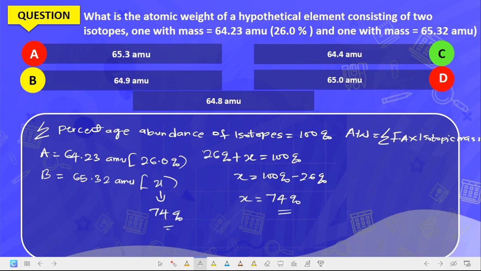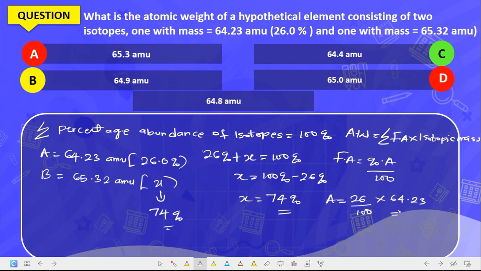What is the fractional abundance? It is the percentage abundance over 100. So for isotope A, the percentage abundance is 26 over 100,